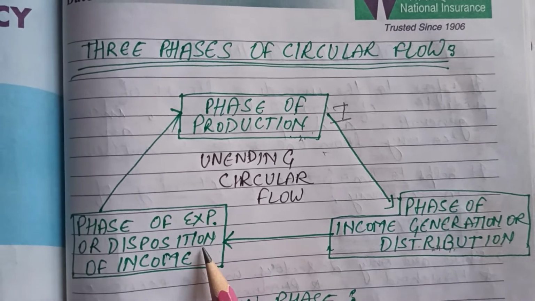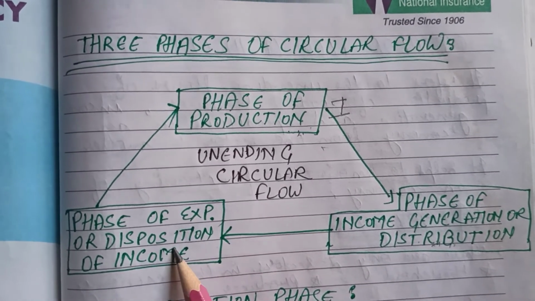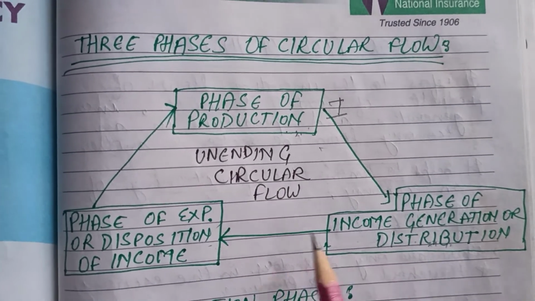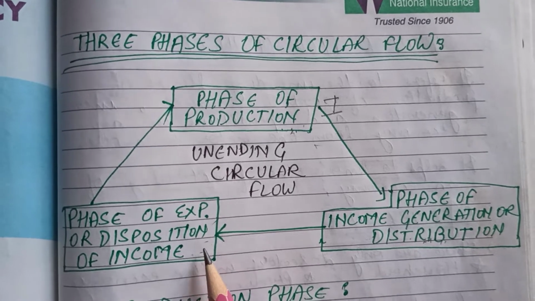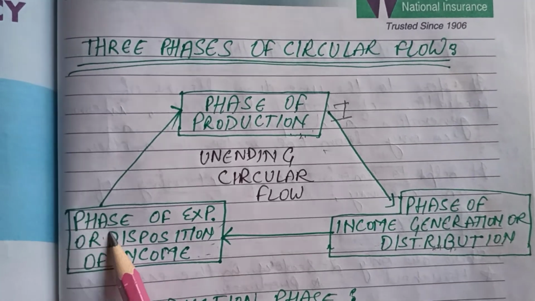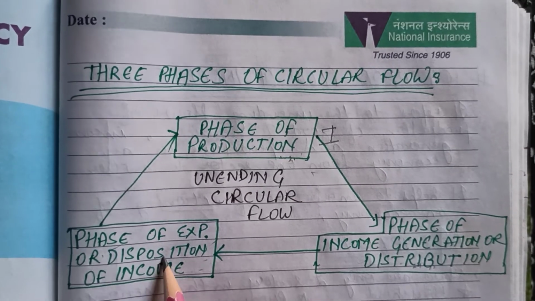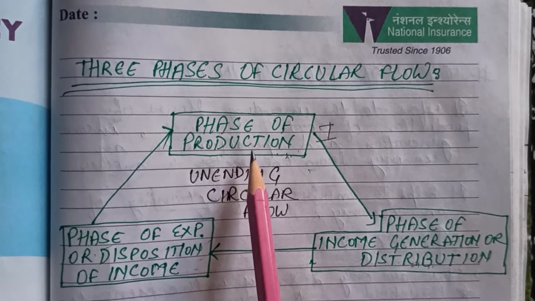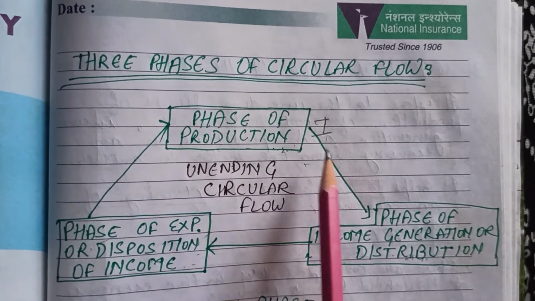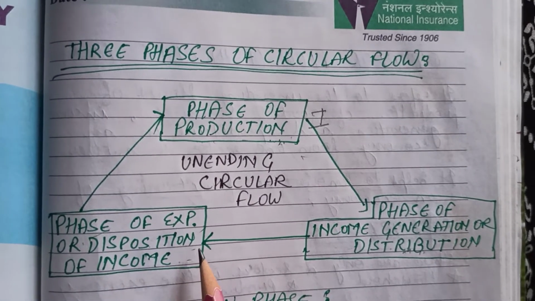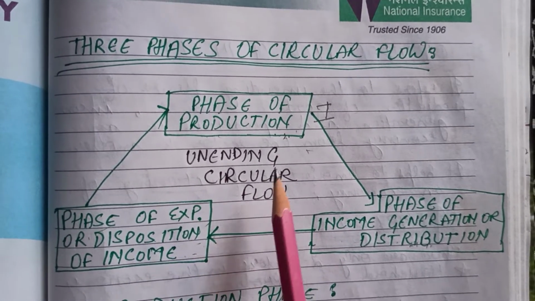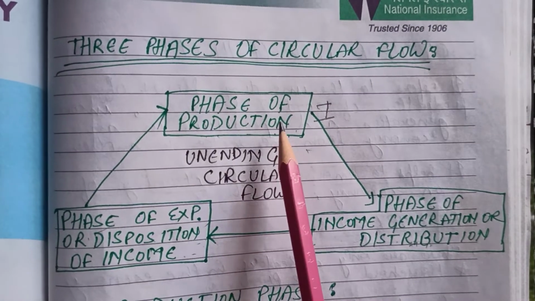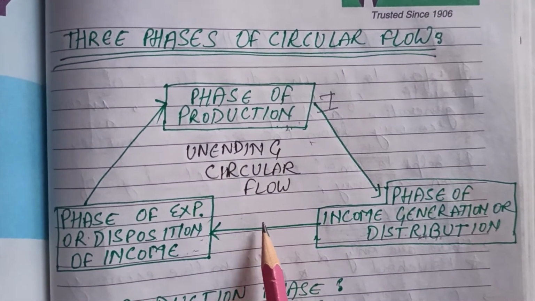And the last phase is the phase of expenditure or disposition of income. That is, the income which is distributed or generated is then disposed of by the consumers, and then again this expenditure becomes the demand for the producers, because of which the producers again start producing various goods and services, and like this the circle moves on and is unending in nature. That is why the circular flow is known as an unending process in which these three activities never stop.